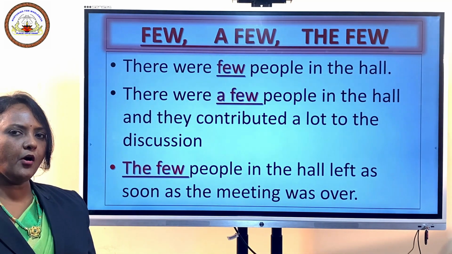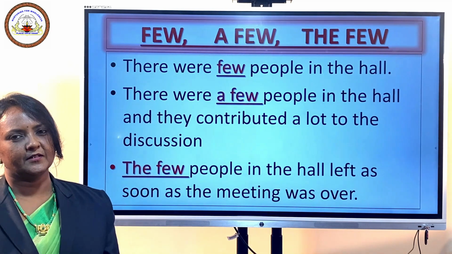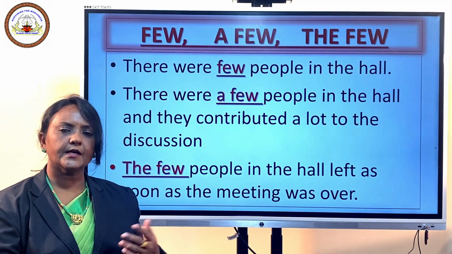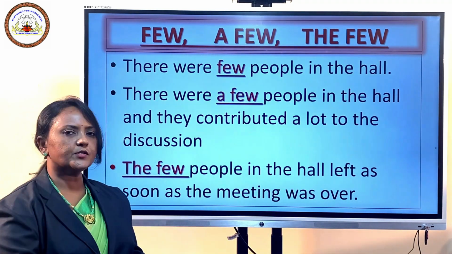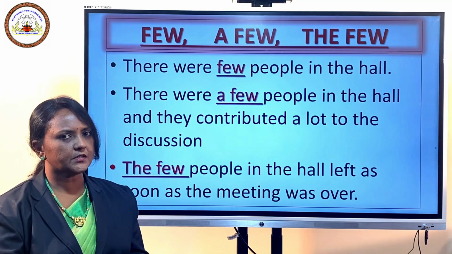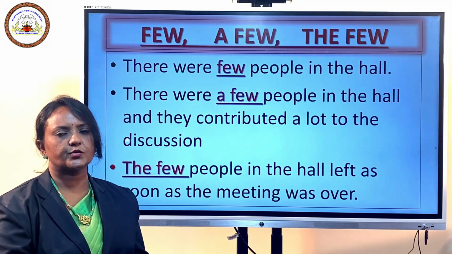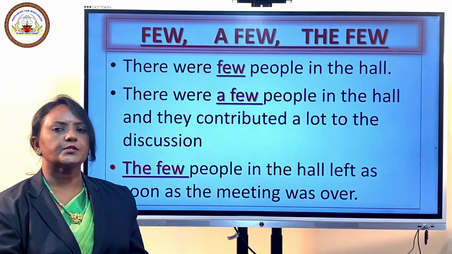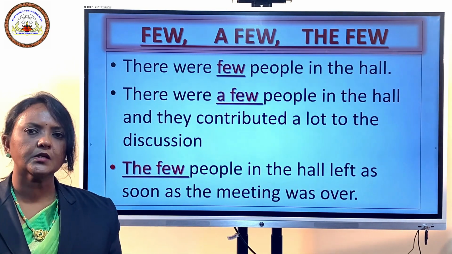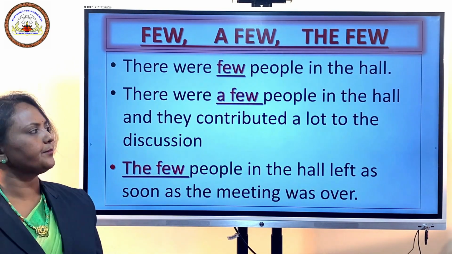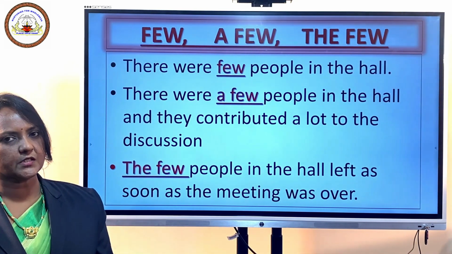The few people in the hall left as soon as the meeting was over. Here, as we learned in the example, along with the little, the few also can either be positive or negative, but whoever was there in the hall left as soon as the meeting was over. So, remember, when few is used without article, it gives a negative meaning. When few is used with article a, it gives positive meaning.